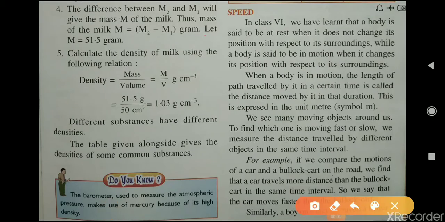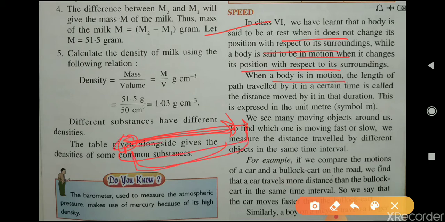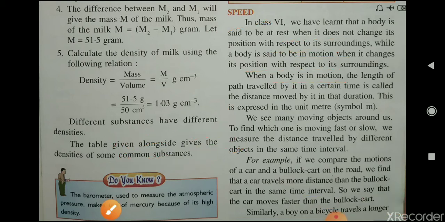Now, speed. In class 6, we have learned that a body is said to be at rest when it does not change its position with respect to its surroundings, while a body is said to be in motion if it changes its position with respect to its surroundings. Now, when a body moves, the length traveled by a body in a certain time is called the distance traveled by the body in that duration. Suppose a body moves up till here in a certain interval of time, so we say that this is the distance moved by the body in that time duration.